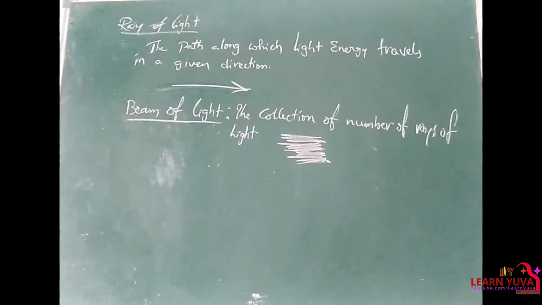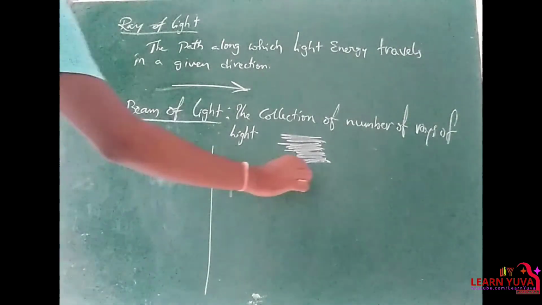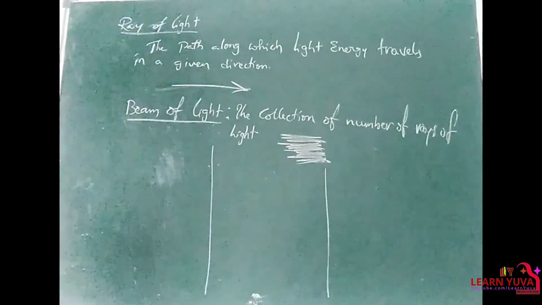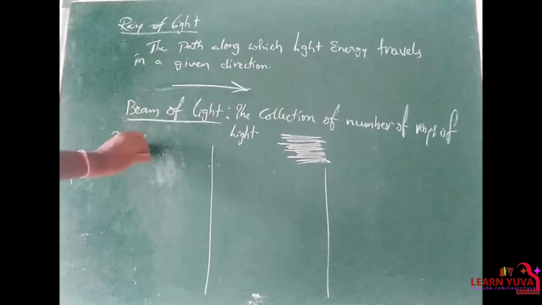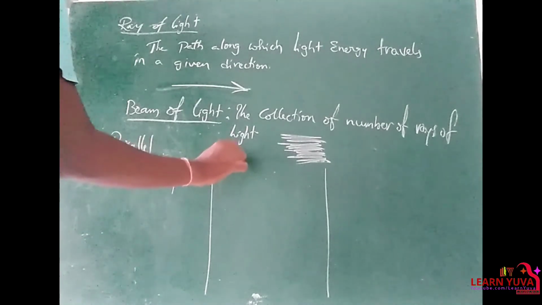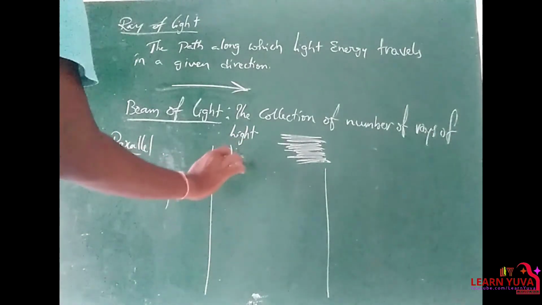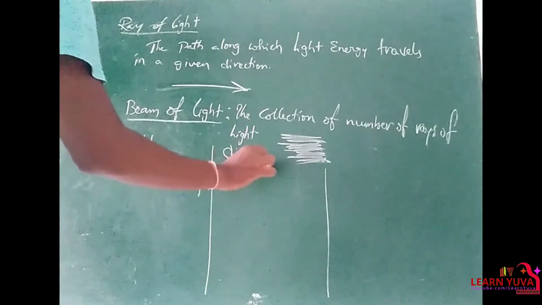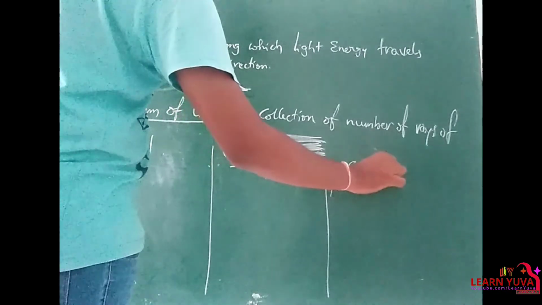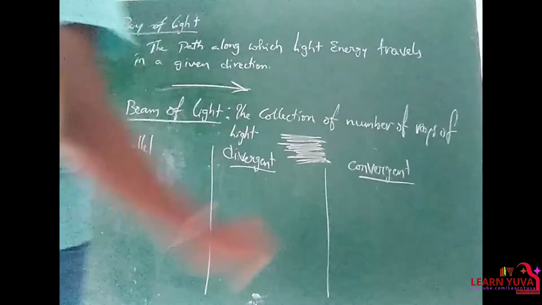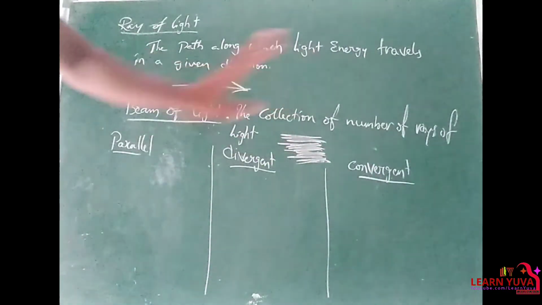Right? This beam of light is classified into three types. First one is parallel beam, divergent beam, convergent beam. Parallel beam of light, divergent beam of light, and convergent beam of light.